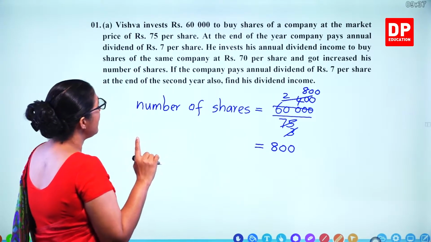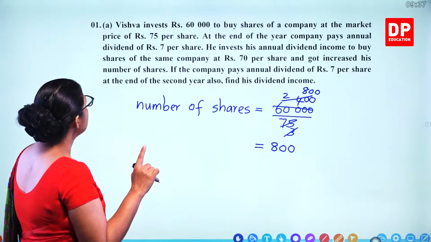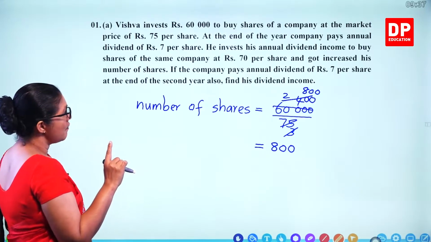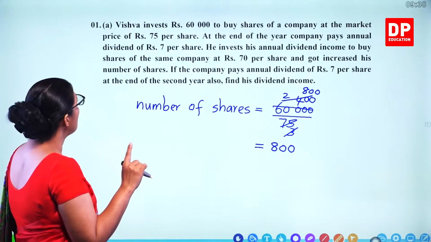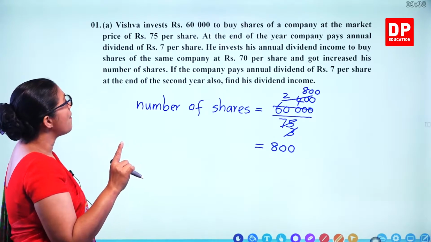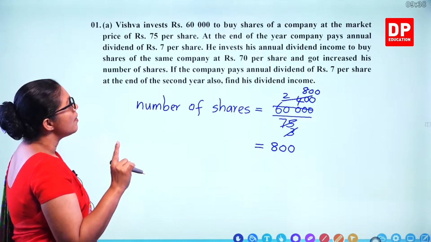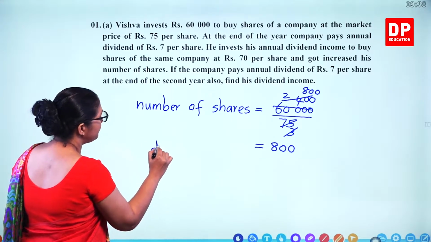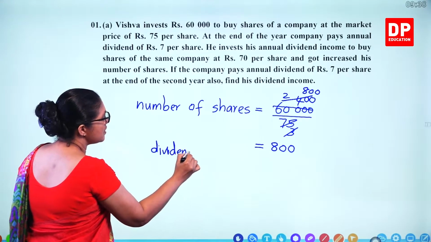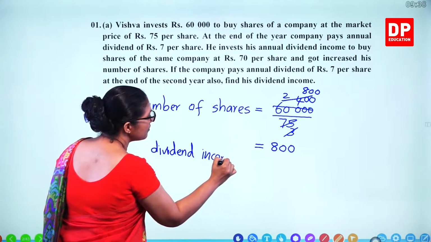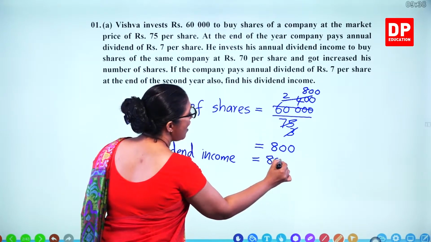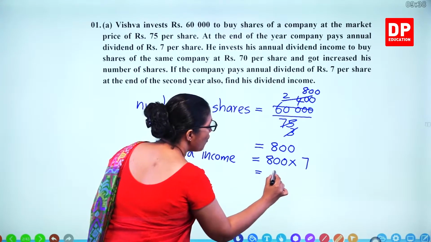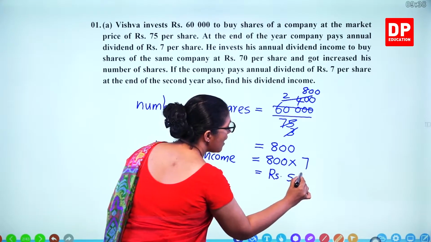Then at the end of the year, the company pays an annual dividend of 7 rupees per share. He invests his annual dividend income to buy shares of the same company at 70 rupees per share. So what's the dividend income? 800 shares, each one with 7 rupees, so 5,600 rupees.